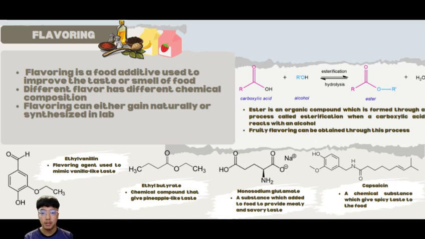Many different chemicals help cause the range of flavor we taste. Ester, like those in fruits, add a fruity and flowery taste to the tongue. Ester is an organic compound which is formed through a process called esterification, when a carboxylic acid reacts with an alcohol. Next, ethyl vanillin, a fake version of the flavor vanilla from labs for cooking and baking. It adds nice taste like genuine vanilla does but keeps well when used in food preparation.